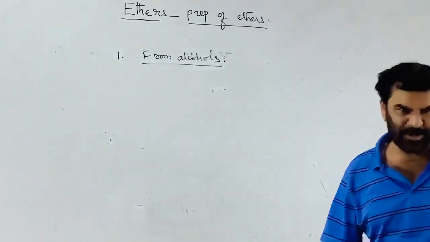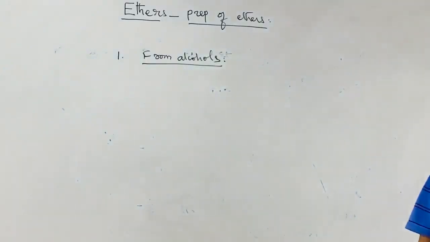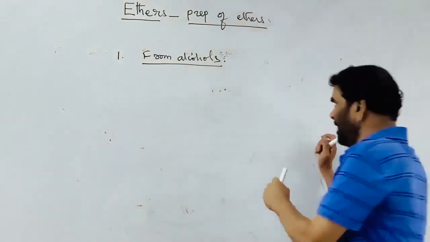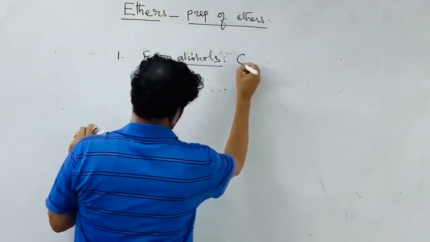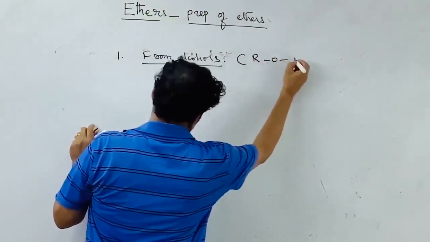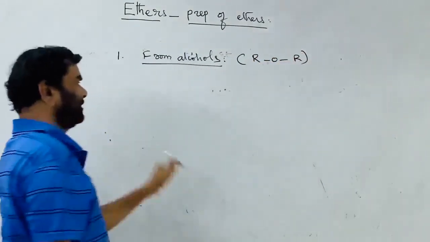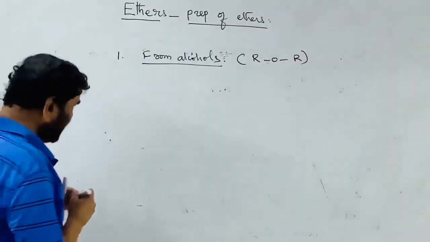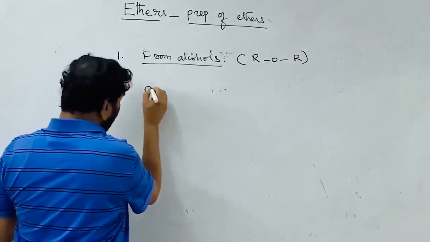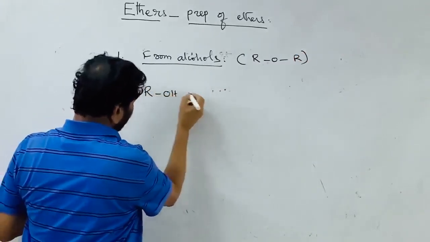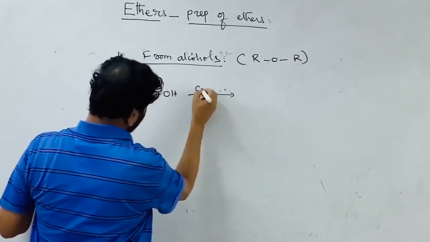This procedure is more convenient for the preparation of symmetrical ethers, where both the R's are the same, ROR. In this method, the alcohol is treated with concentrated H2SO4